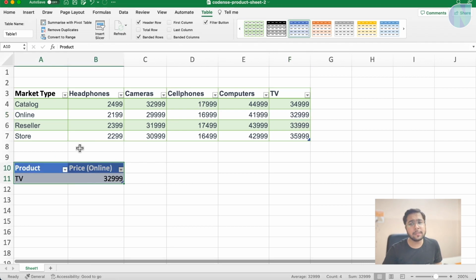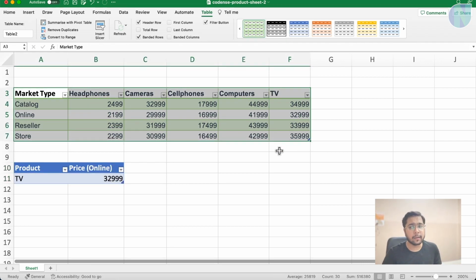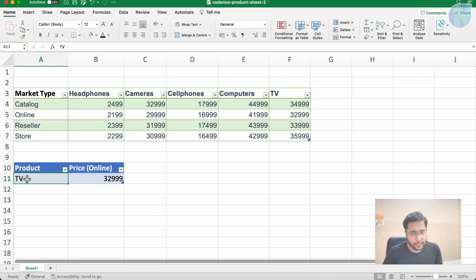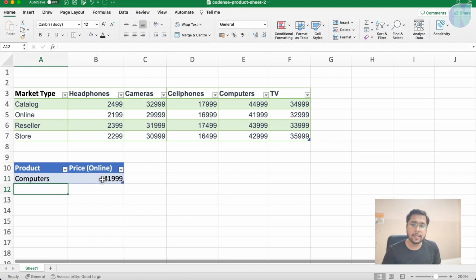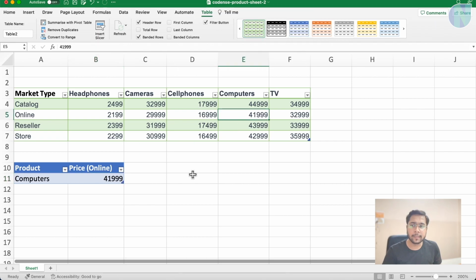This lookup helps when the table is very big, and we can write a formula so that we just put some values here and it filters out the value for us. If I write computers here, we can see the price of computers online.